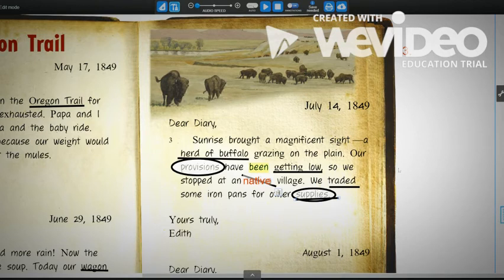Now that we've underlined our important details and we've identified our unknown words, we're going to use our notes section to write what happened in this part of the text. So Edith got to see buffaloes. That's pretty exciting.